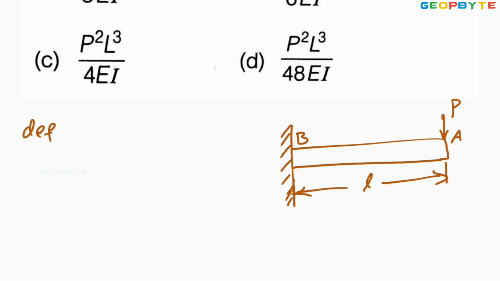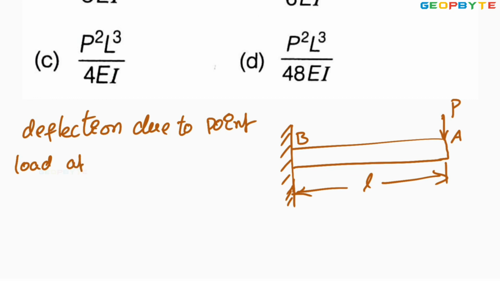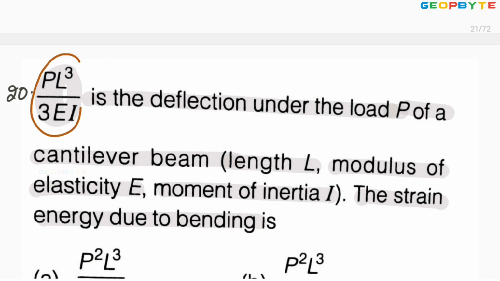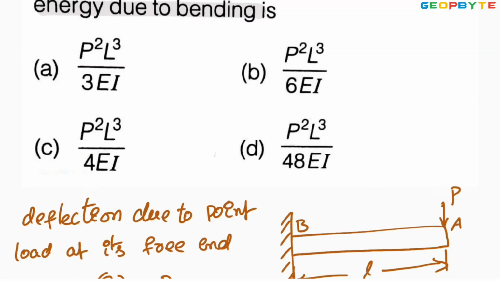The deflection due to load, due to point load at its free end. Let that be delta equal to PL cube by 3EI.